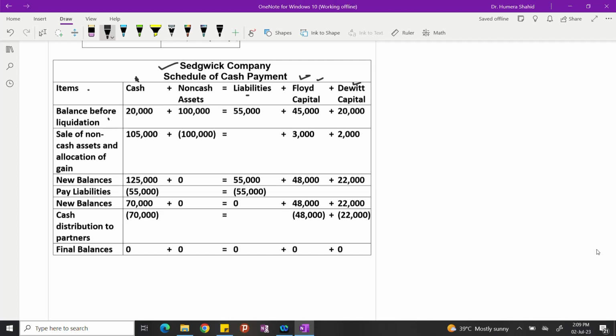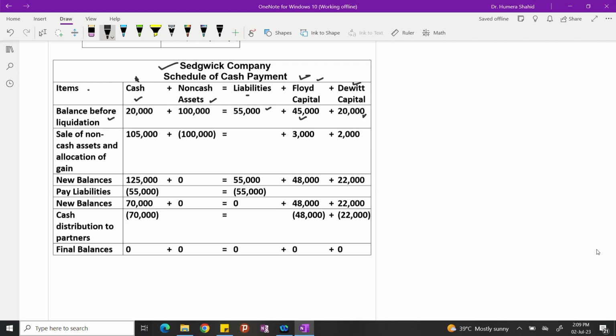Okay, opening balances before any recording of the journal entry. Opening balances for everything given in the question: 20,000 was the opening balance of cash. We have non-cash assets of 100,000. So together they are 120,000, equal to liabilities of 55,000, Floyd's capital opening of 45,000 and 20,000 was David's capital.